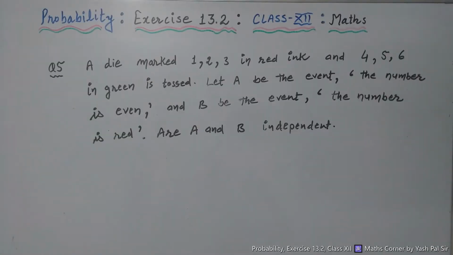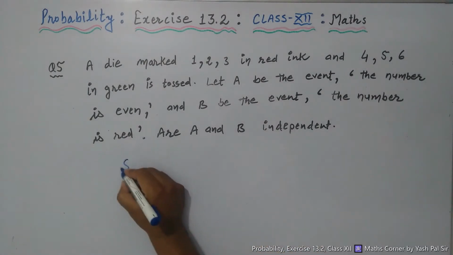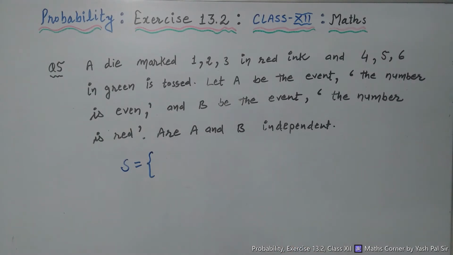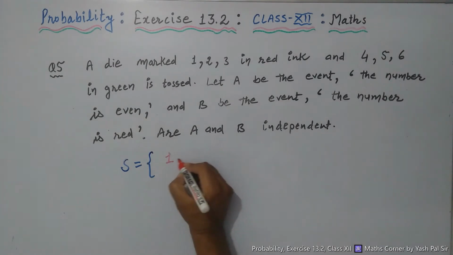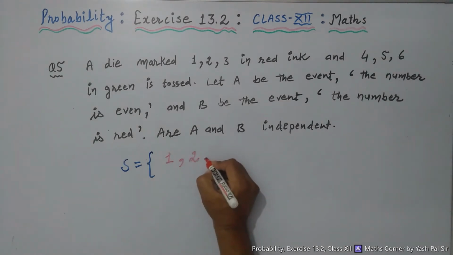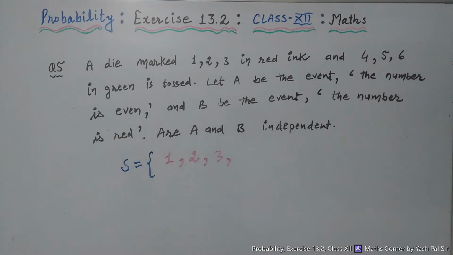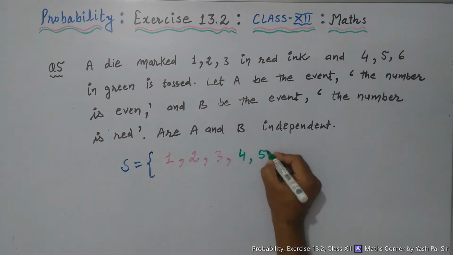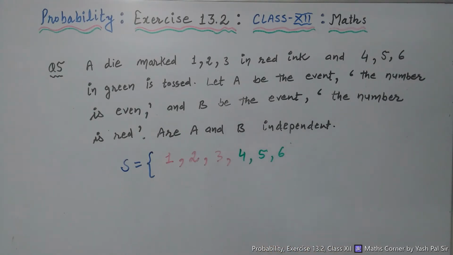Right? First of all, sample space. What is sample space? Sample space contains the elements 1, 2, 3, which are in red ink. Thereafter 4, 5, 6, which are in green ink. Right? Now what is the next?